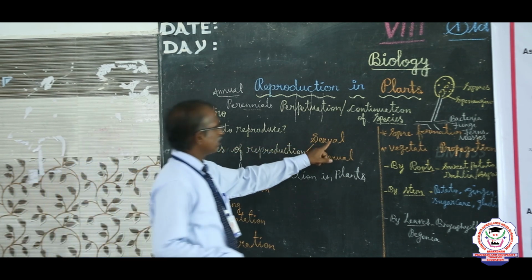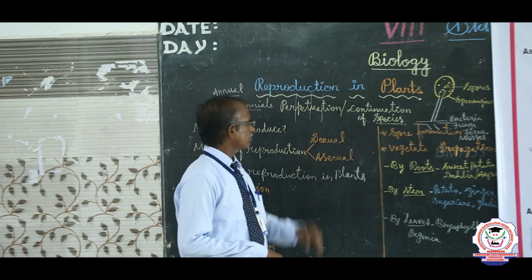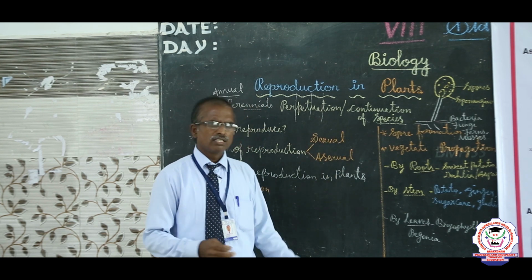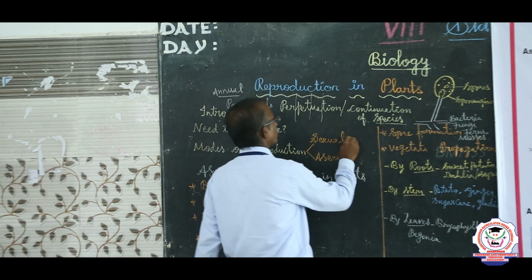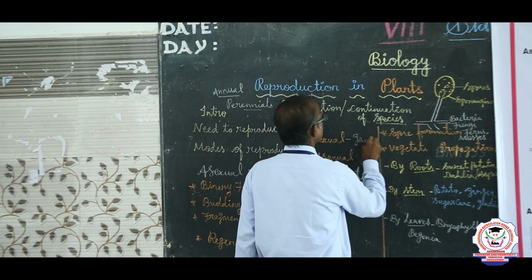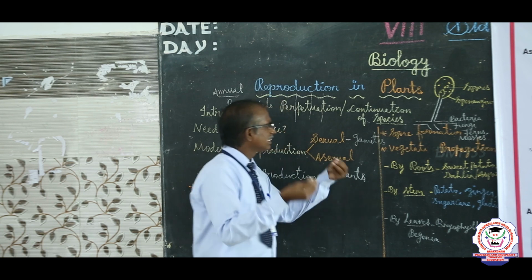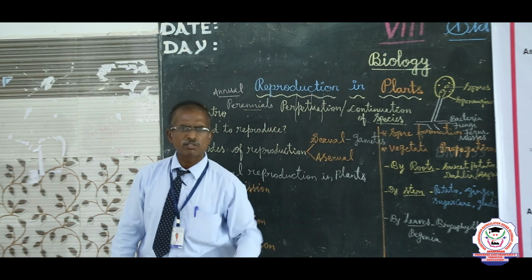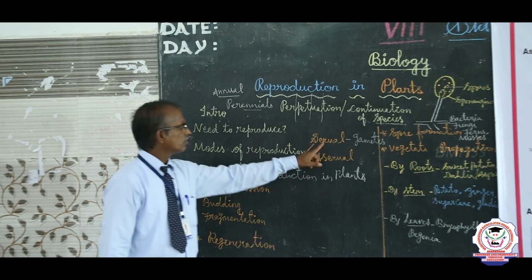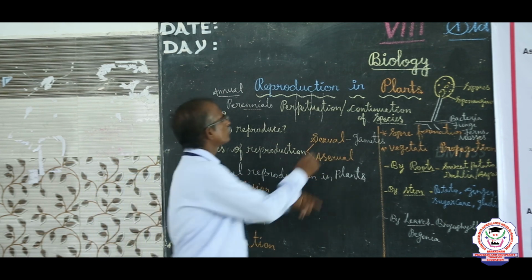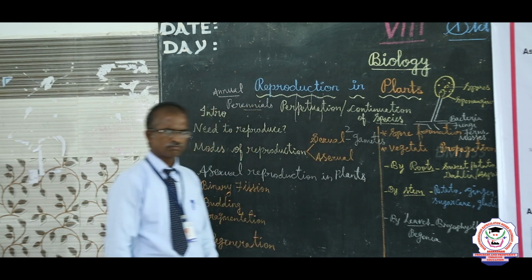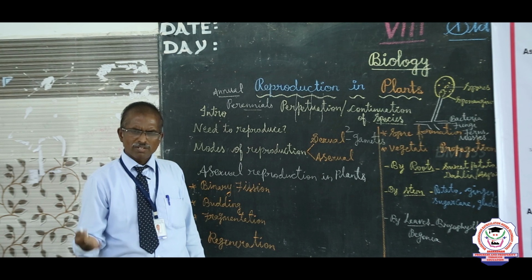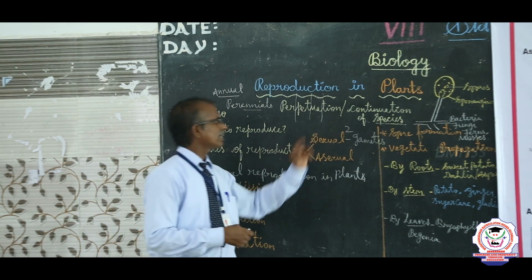Now, what is meant by sexual reproduction? Sexual reproduction is characterized by a fusion of gametes. What is meant by gametes? Gametes are nothing but sex cells. The male sex cell and female sex cell fuse and produce the young one. How many parents are needed? Two parents are needed in this method. This is advanced in humans, higher plants and higher animals.